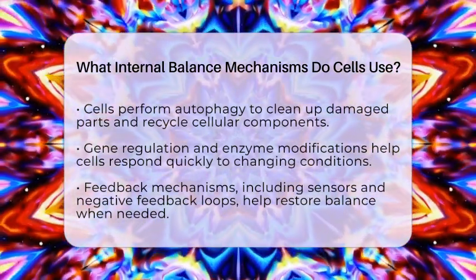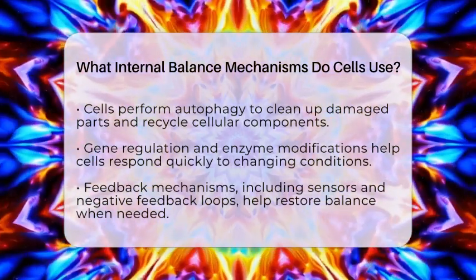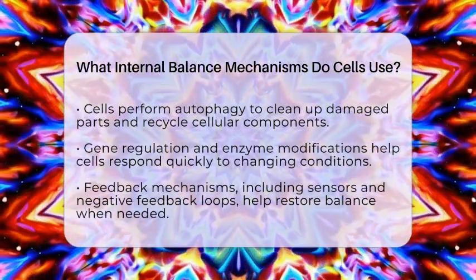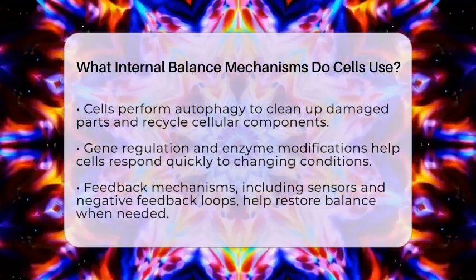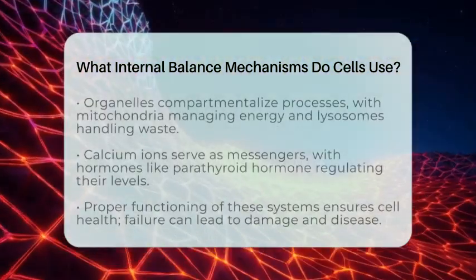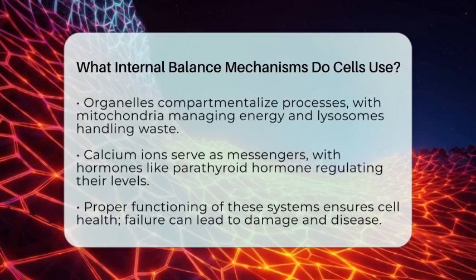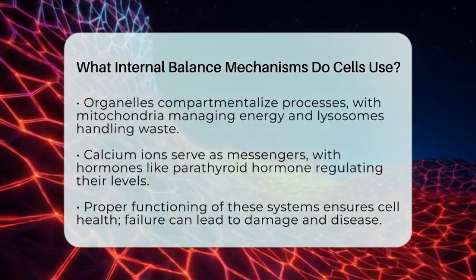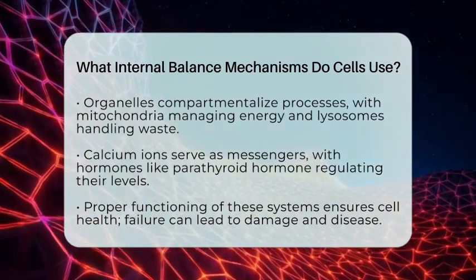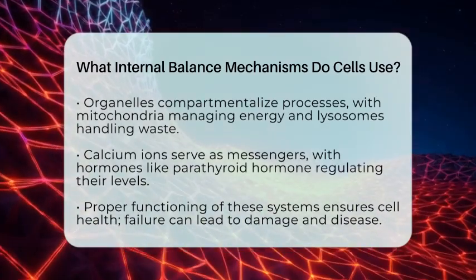Cells keep their biochemical processes organized by dividing them into compartments called organelles. Mitochondria handle energy production, while lysosomes break down waste. This separation helps prevent harmful interactions and keeps the cell functioning smoothly.